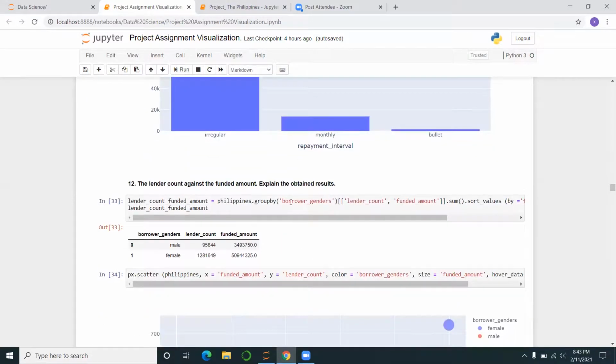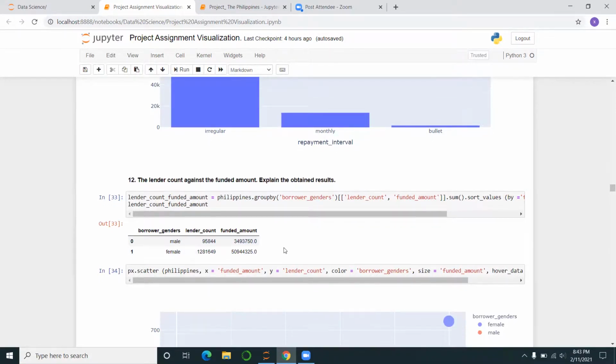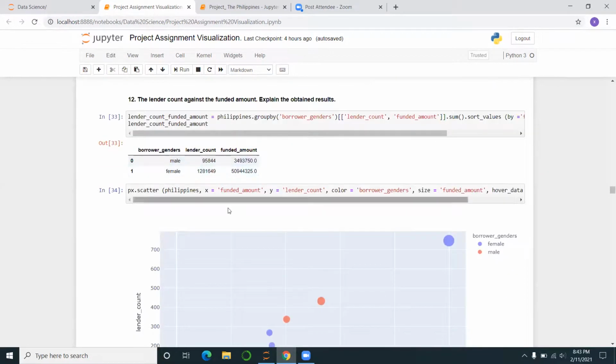So for this one, I got the borrower's gender and the lender count, and for female the lender count is this, and the funded amount for male is that. And then for female it is double. Like I said before, the females borrow more, and that also confirms it.